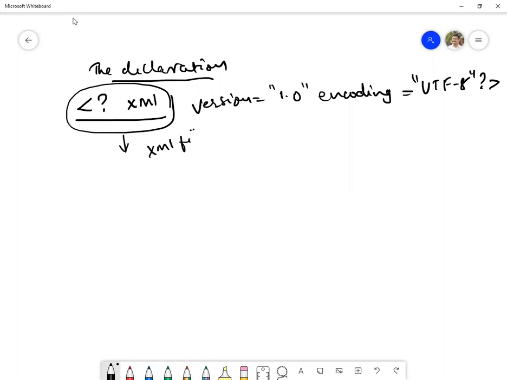It denotes an XML file. Immediately followed by the version which is being used. It is an attribute here, and the value contains 1.0. Whichever version is used will be placed here. The real meaning of this attribute is how the file will be parsed by browsers or applications.